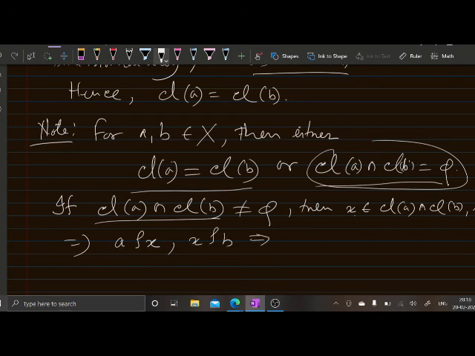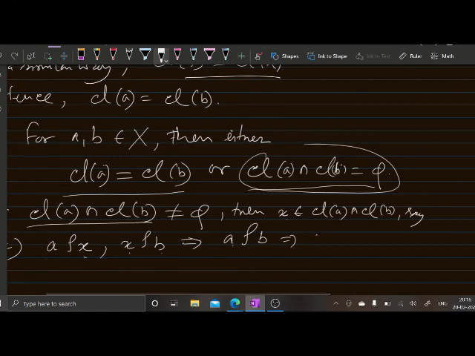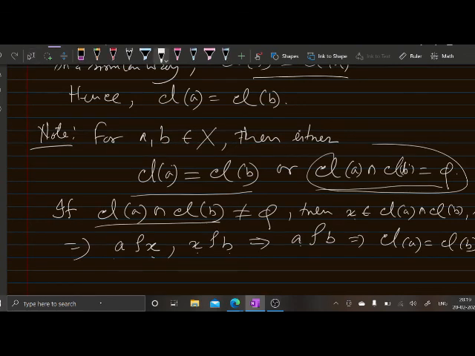Together with the transitivity, A is related to X, X is related to B, so A and B are related. But if A and B are related, then you have already proved above that their classes are the same. So if you assume that the intersection is non-empty, then they must be equal.